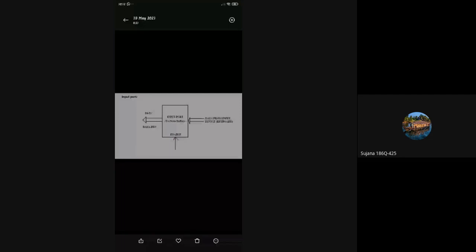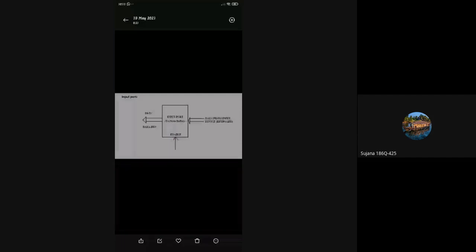We discussed that earlier at the start of this class also. So registers, ALU and timing control circuits are present internally, and input, output and memory are connected externally to the microprocessor.